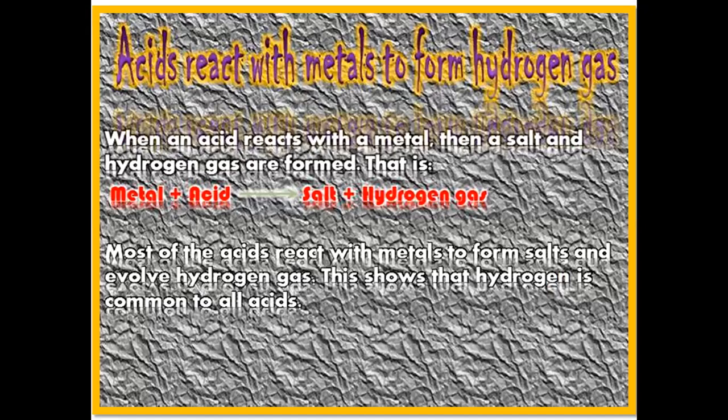Acids react with metal to form hydrogen gas. When an acid reacts with a metal, then a salt is formed along with hydrogen gas. Most of the acids react with metals to form salts and evolve hydrogen gas. This shows that hydrogen is common to all acids. If we consider the example of zinc metal reacting with hydrochloric acid, then the salt formed will be zinc chloride along with hydrogen gas as the products.